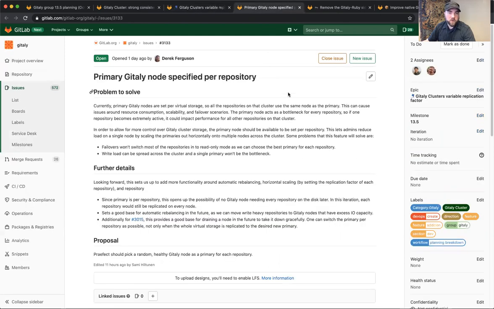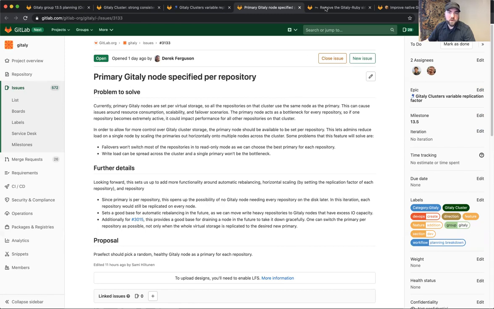The first thing that we are working on is being able to specify the primary Gitaly node per repository. Currently, every single repository on a cluster uses the same Gitaly node as the primary. By changing this to be per repository, it frees us up to act for each repository as a separate entity and allows multiple nodes to be set as primary nodes. This removes the bottleneck of a single node for every single repository being the primary.